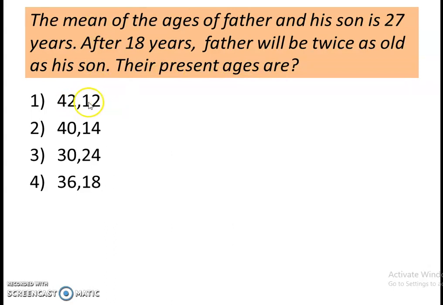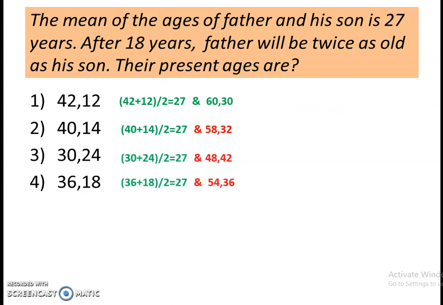First option is 42 and 12. So let's find out the mean of 42 and 12, and it is 27. When we add 18 to 42, it becomes 60, and after adding 18 to 12, it becomes 30. So it is clearly visible that 60 is twice of 30. So second condition is met with this option. So 42 and 12, this is the right option. With other options, conditions are false. So first answer will be correct. No need to check other options, and in this way you can get the answer easily without wasting much time, right?